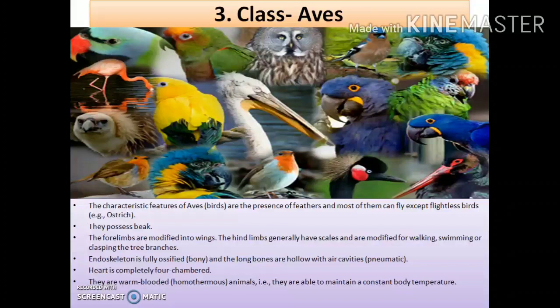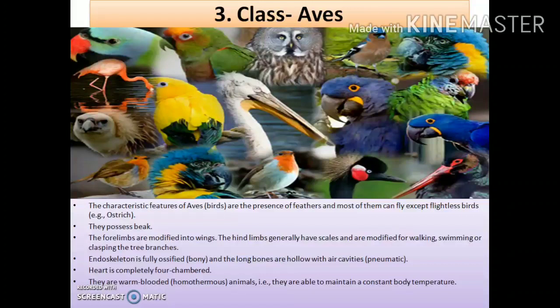Most of the birds can actually fly, except some heavyweight birds, for example ostrich, which are not able to fly. So biology is a science of exceptions, so everywhere you will find some exceptions, right? So here also in the class aves, most of them can fly, but some exceptions are there, for example ostrich. So do remember the name. These birds are so heavy that they are not able to fly.